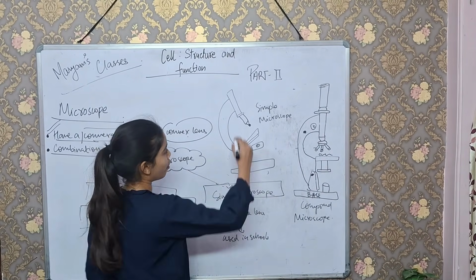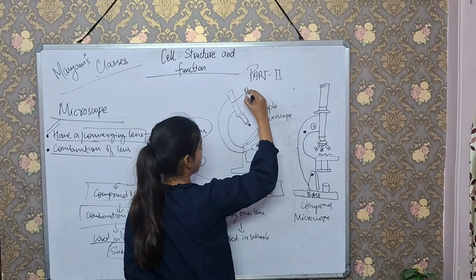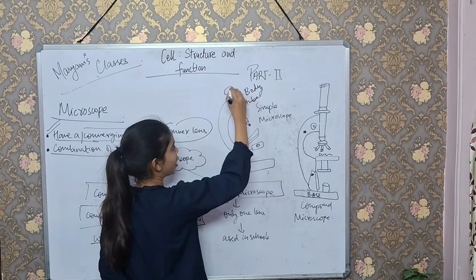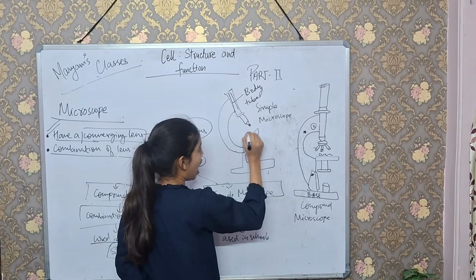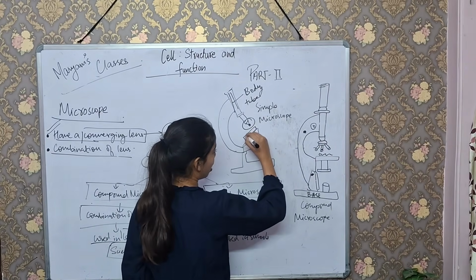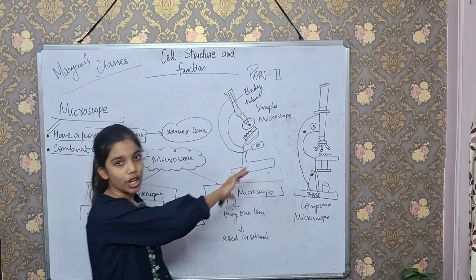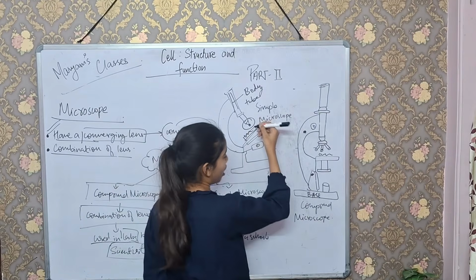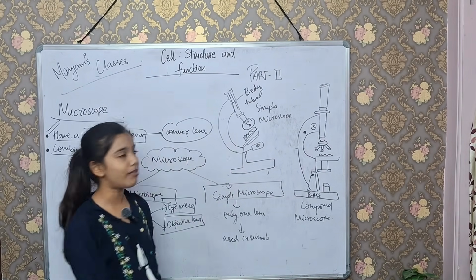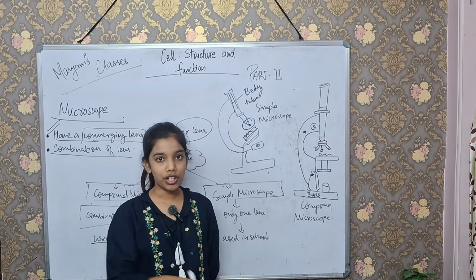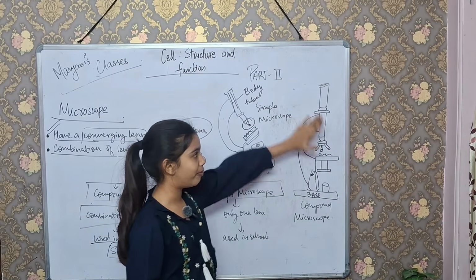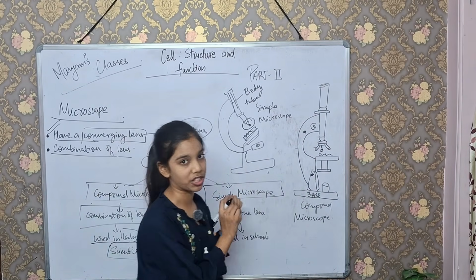You can see over here there is the body tube, or you can say it is a tube. There is only one lens over here, and here should be the bacteria, fungus or whatever you have to see, and here is the lens. These types of microscope are available in schools for simple activities, whereas these big types of microscope, you can see how complicated the picture is.